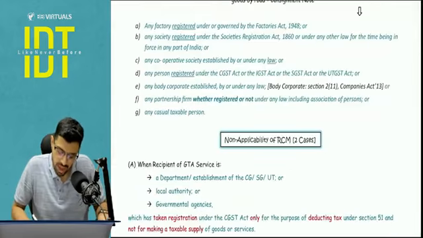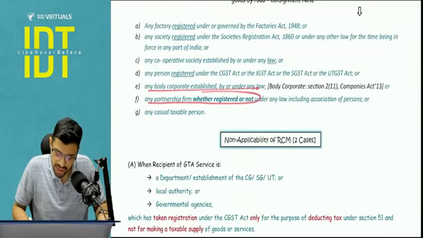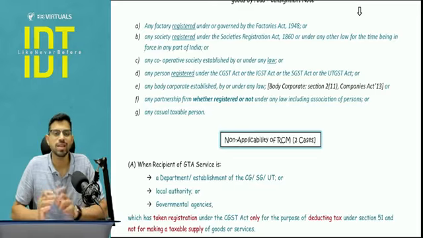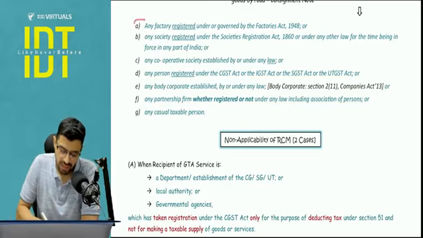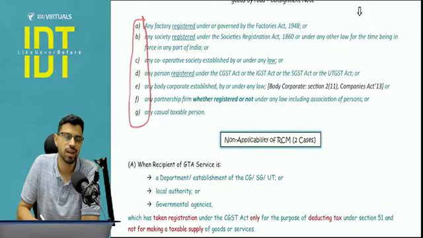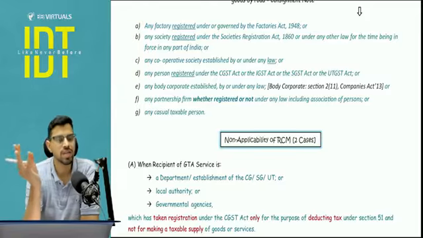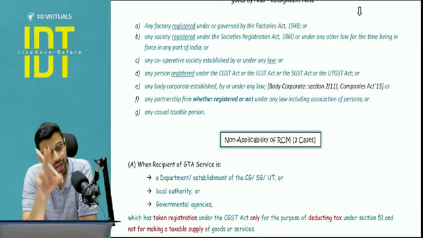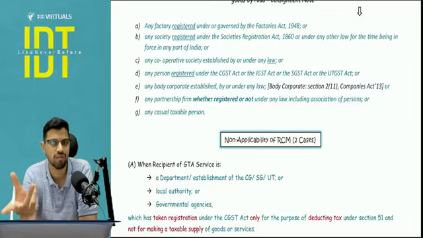Let's continue the list. Body corporate, partnership firm registered or not, and a casual taxable person. So what do you understand? If these are the people, now apart from these particular people, who is left? Unregistered individual is left, unregistered casual taxable person is left. That too an individual only, or maybe a Hindu undivided family.